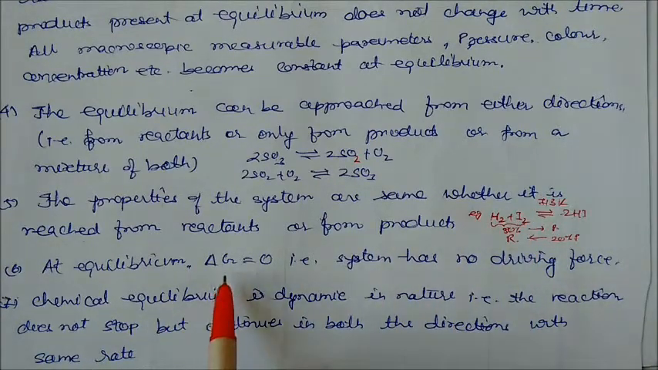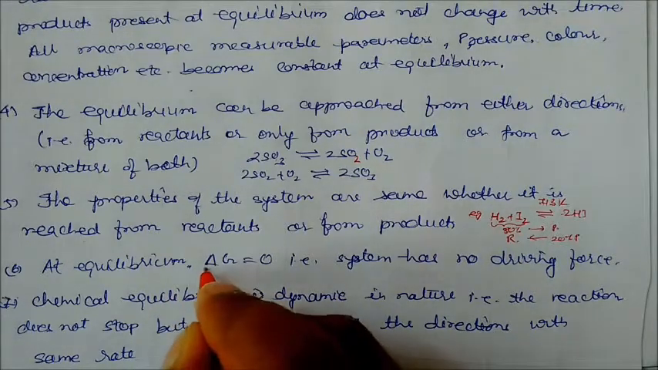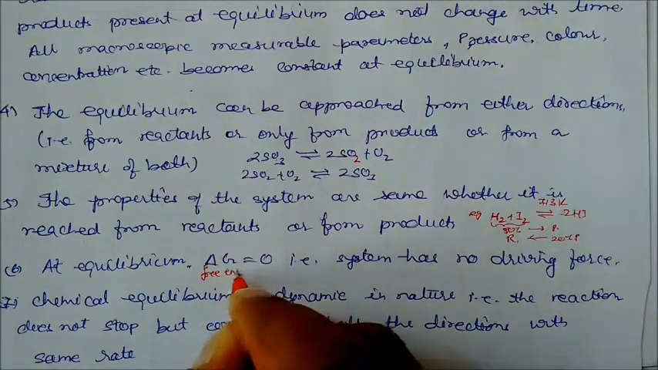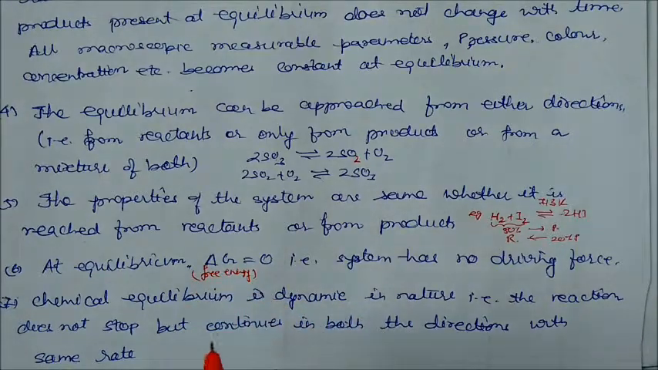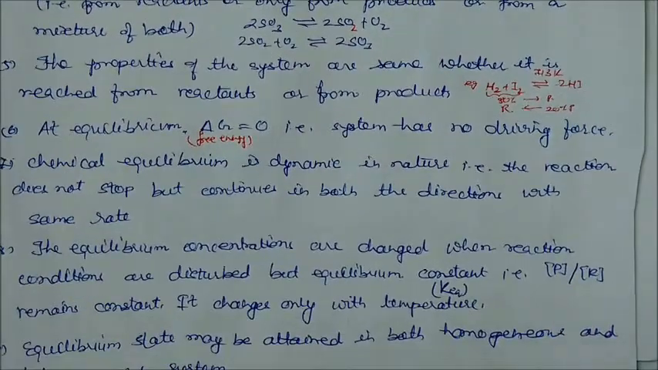So at equilibrium, delta G, which is called free energy, we will study in the topic called thermodynamics. Right now just learn by heart that delta G is equal to 0. The system has no driving force. So if you know about free energy, it will be equal to 0. This means that the system has no driving force at equilibrium. Chemical equilibrium is dynamic in nature, that is, the reaction does not stop. Since chemical equilibrium is dynamic in nature, the reaction will not stop, but it will continue in both directions with the same rate.